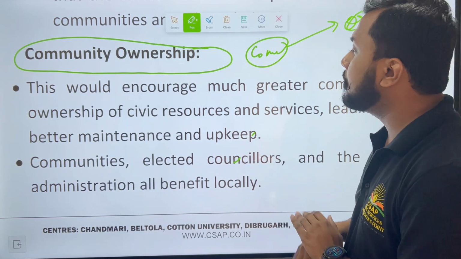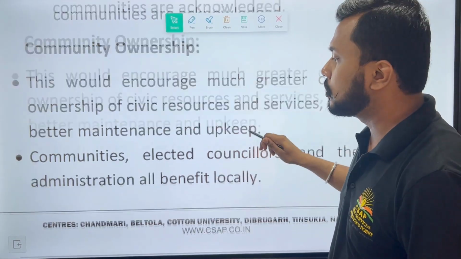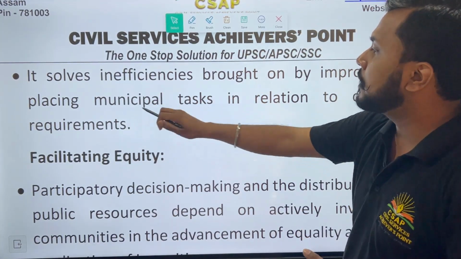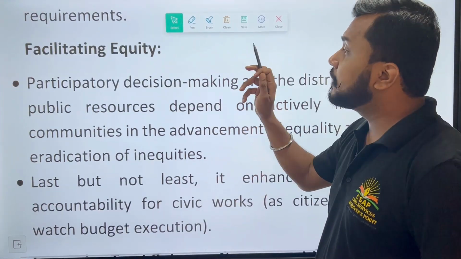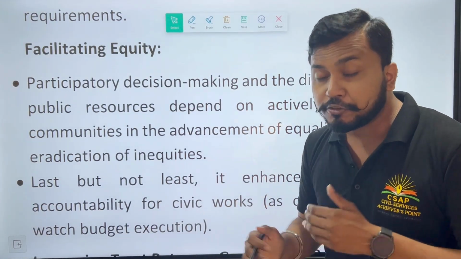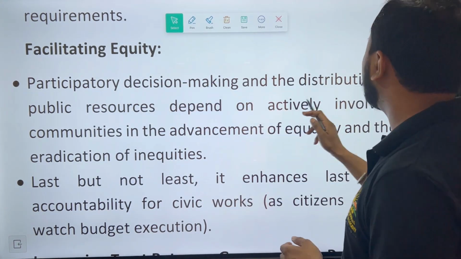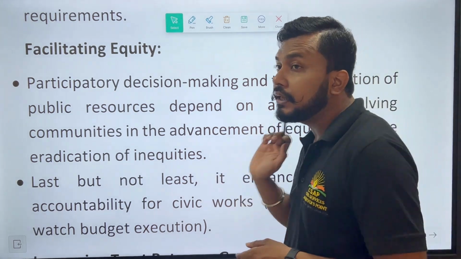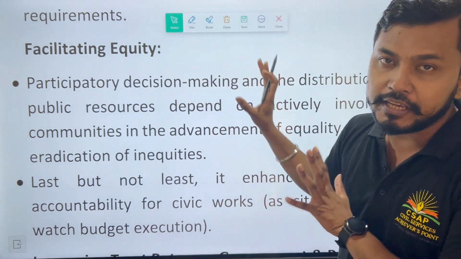So that is one of the very important aspects when we want to expect something more in terms of community ownership. Then obviously it solves inefficiencies brought on by improperly pressing municipal tax in relation to citizen requirements. Then facilitating equity. Participatory decision making and the distribution of public resources depend on actively involving communities in the advancement of equality and the eradication of inequities. That is important for us when we discuss facilitating equity.